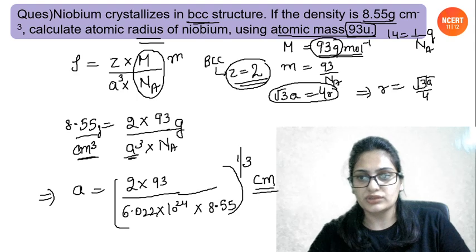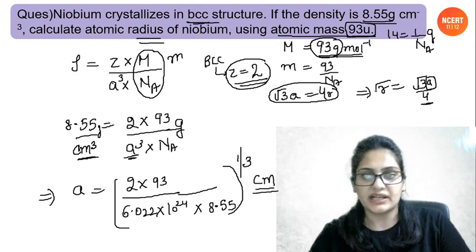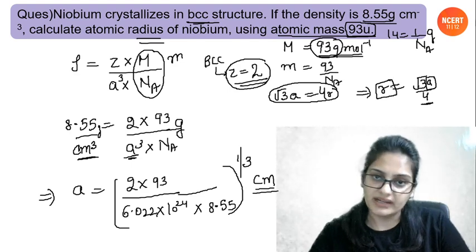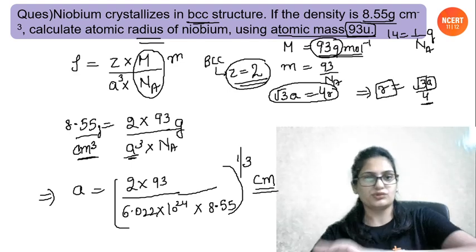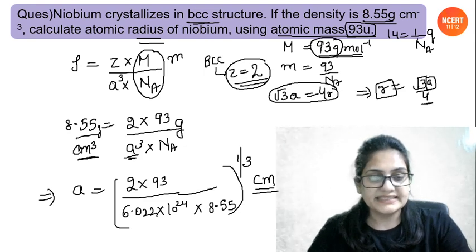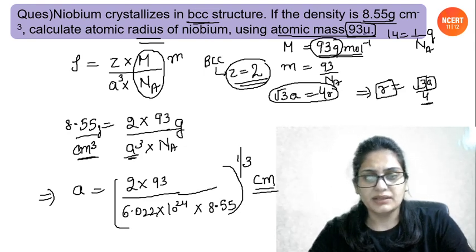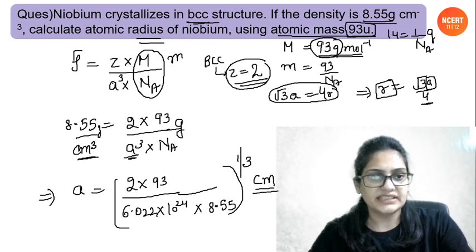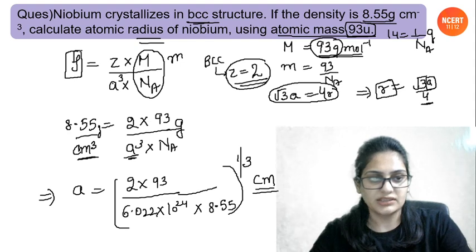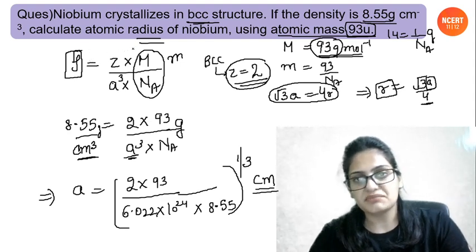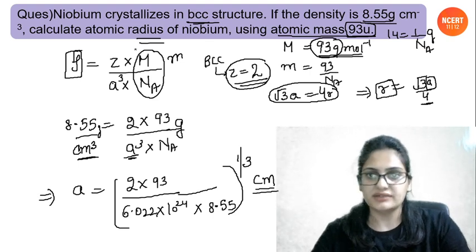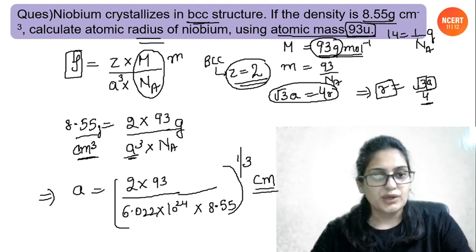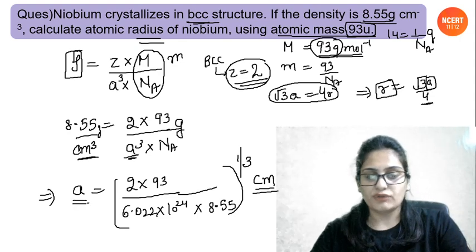So you already know the value of A. Multiplied by root 3 and divided by 4, you will be getting the value of radius of the atom, that is R. Okay. So this is how you are supposed to do this question. I'll just repeat what we did. The mass of atom, everything was given. We just utilize the formula of the density. This is the formula of the density of the crystal or density of the unit cell, right? Z is equals to 2 for BCC because atoms are at the corners and in the body center, so Z will be 2, right? Okay. So when you put all the values, you will be getting the value of A from density.